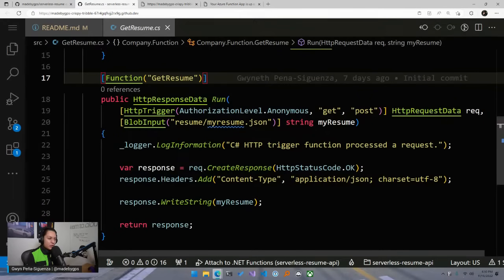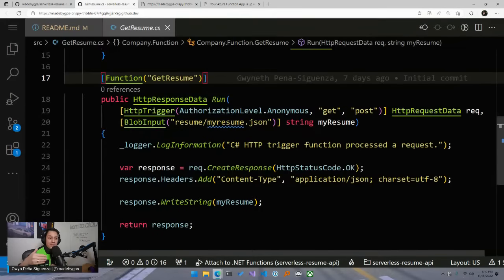Okay, where were we? So then I was saying we have bindings as well. Bindings are a way of getting information into your function and then information out of your function. If you're trying to get information in, it would be an input binding. If you're trying to get information out, it would be an output binding. In this case, we have blob input.